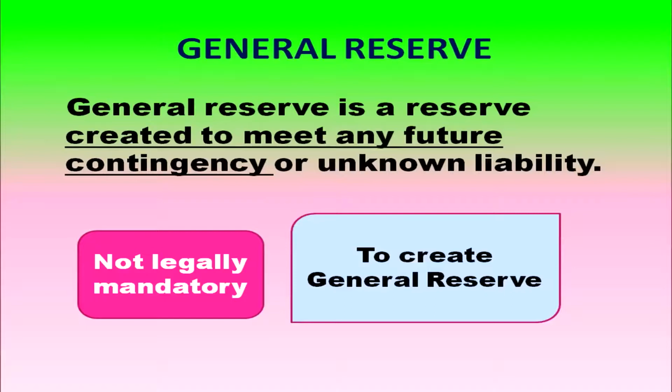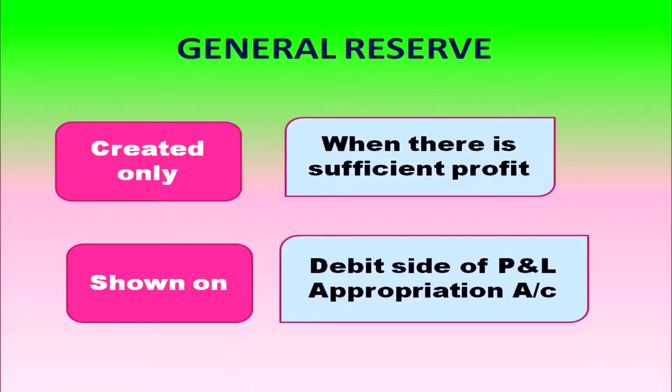General reserve is a reserve created to meet any future liability, future contingency, or any unknown liability. And it is not at all legally mandatory to create general reserve, because only if there is profit are we creating reserves. General reserve is created only when there is sufficient profit, and it is shown on the debit side of the profit and loss appropriation account.